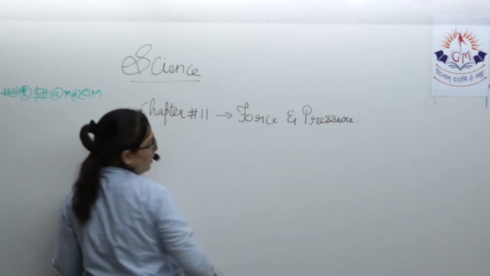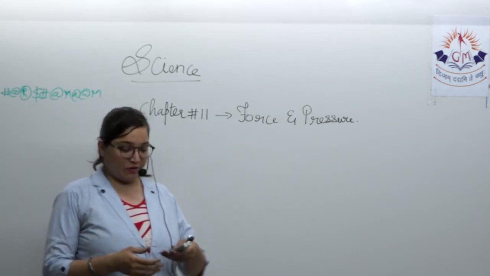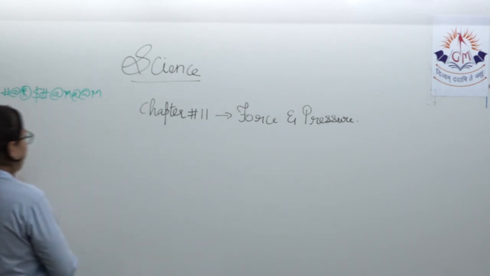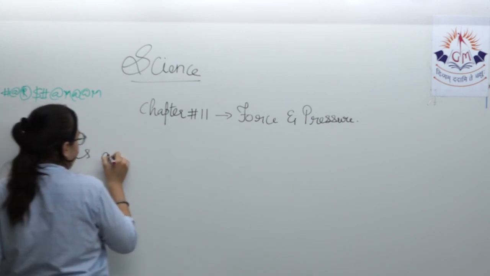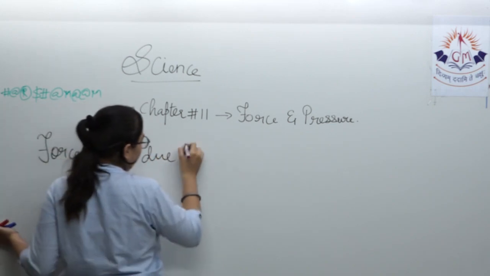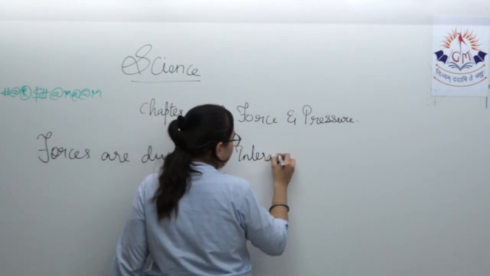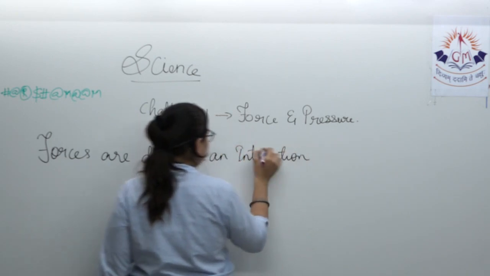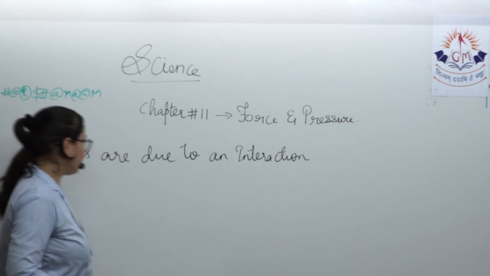The next is forces are due to an interaction. Now, what does this mean? Just imagine that there is a force.